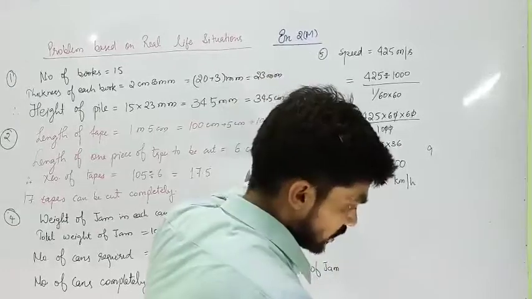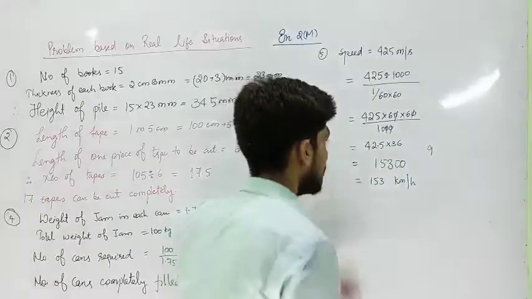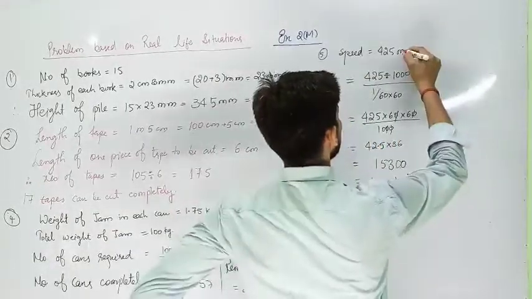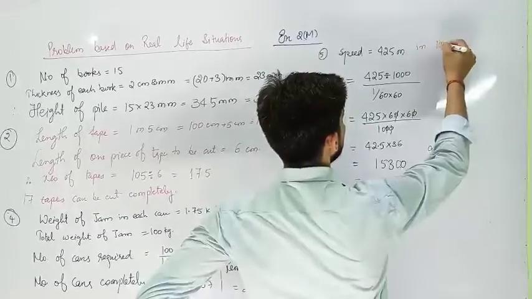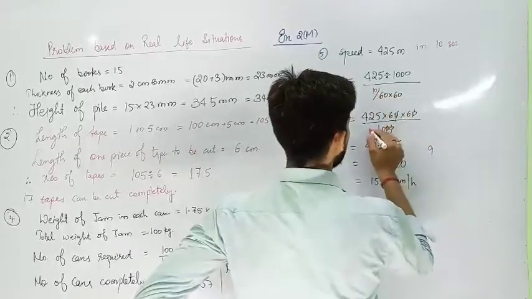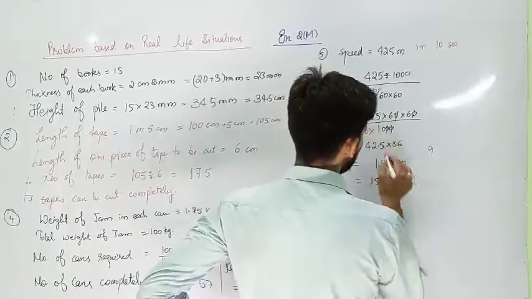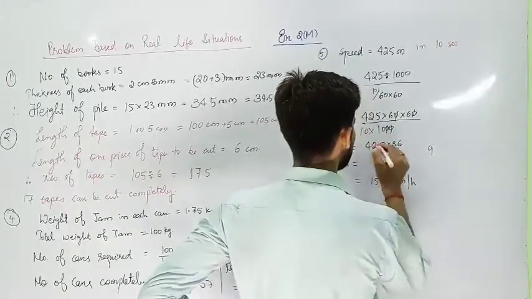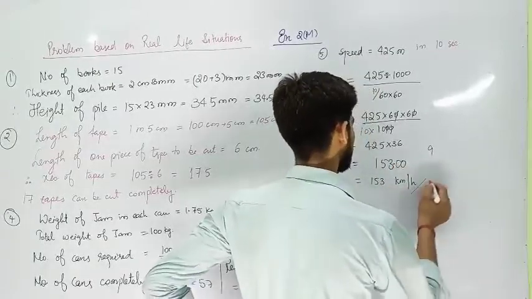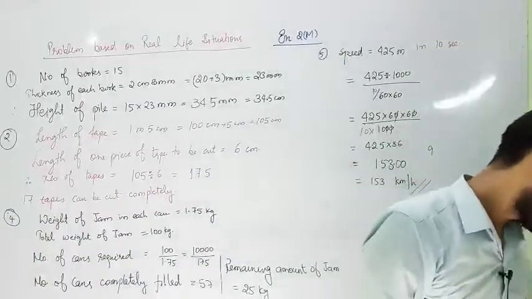The speed is 425 meter per second. Sorry, one mistake I am making. 425 meter in 10 seconds. So here I will write 10. Here you write 10, so here you write divide by 10. So instead of this place, the decimal will be here, and this will be your answer. Now I got it correct. So like this you have solved this question.